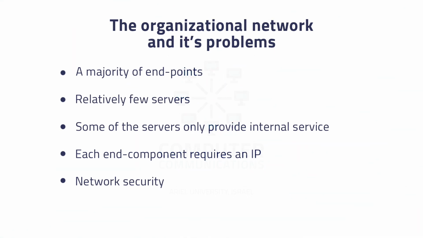If we look at an organizational network, we'll see it consists of many end users and a few routers, where part of the routers provide internal service. Additionally, we want every component in the network to have an IP address, and of course, give the organization full control over information coming in and out. If these are the requirements on the one hand, and the reality is a lack of IPs, what are the solutions?